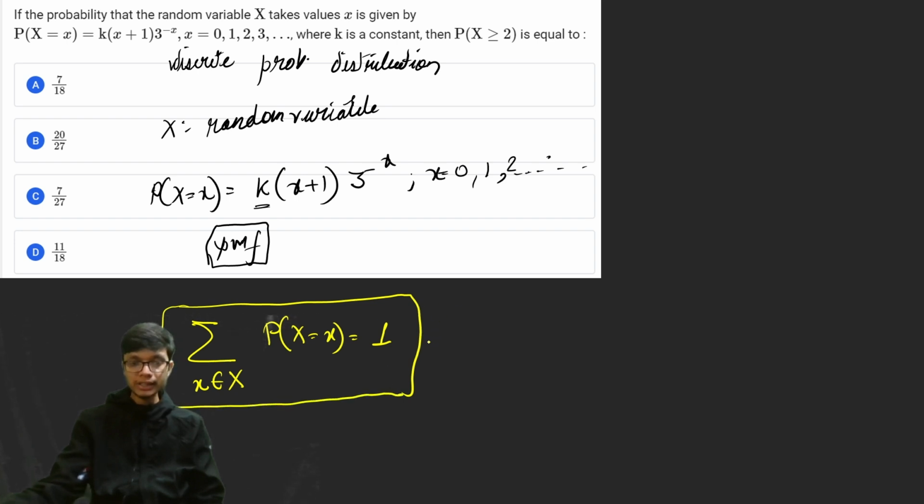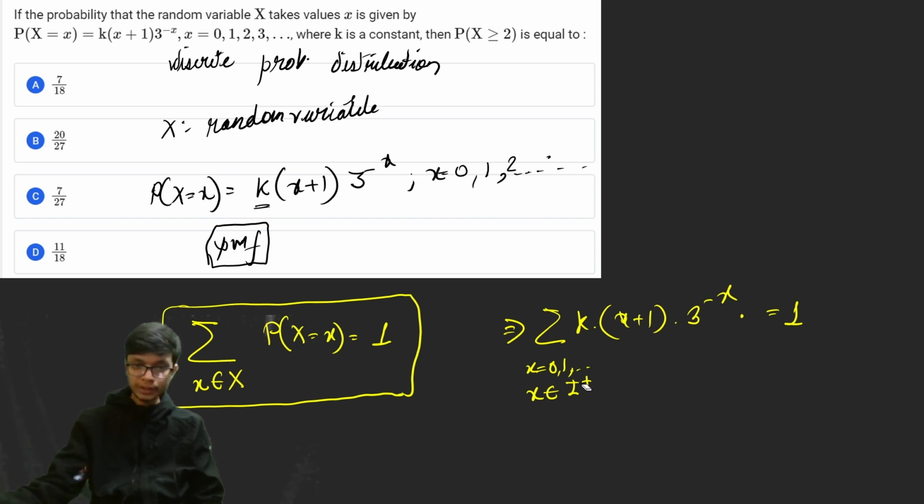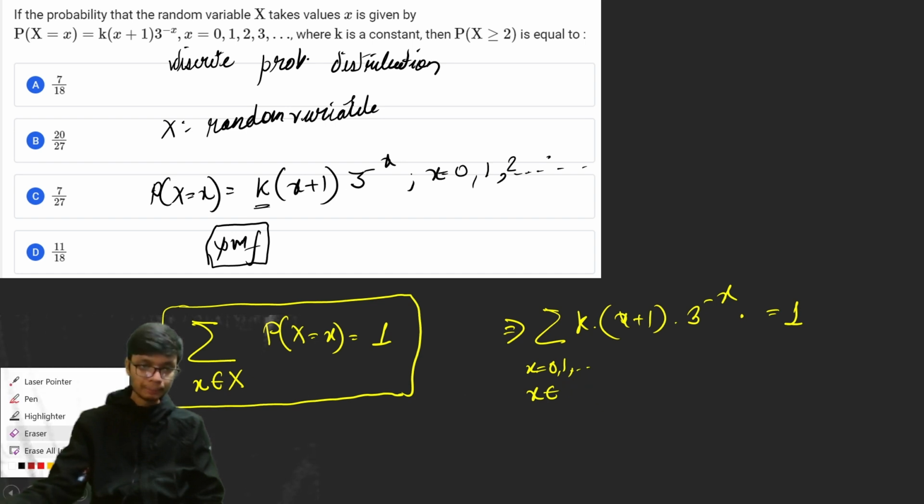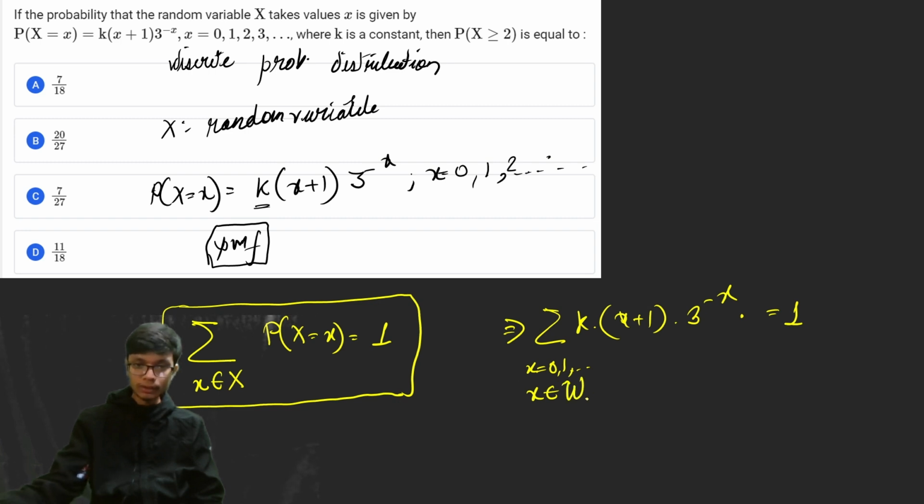So I will use this particular condition to evaluate the value for the constant k. So I will get the summation of k into (x plus 1) into 3 raised to the power minus x, and this sum is going to be equal to 1 for x equal to 0, 1, 2 and all the integral numbers. So I can write x belonging to the whole numbers. So for this particular sum you have to evaluate. Now how can you solve for this? We have to basically use the infinite GP.